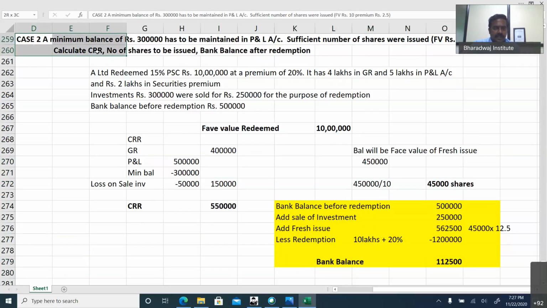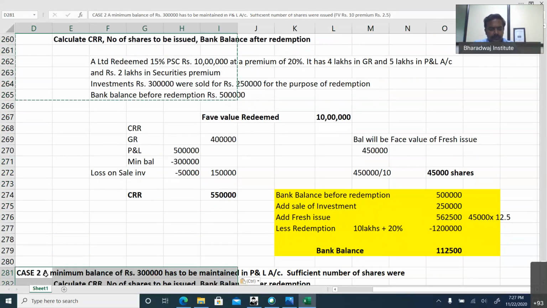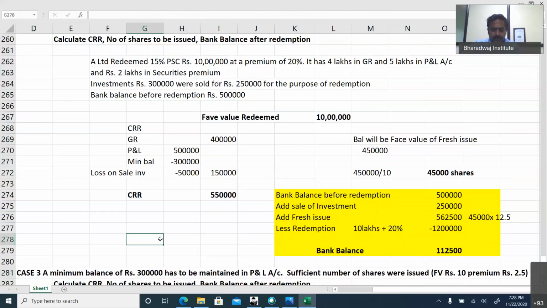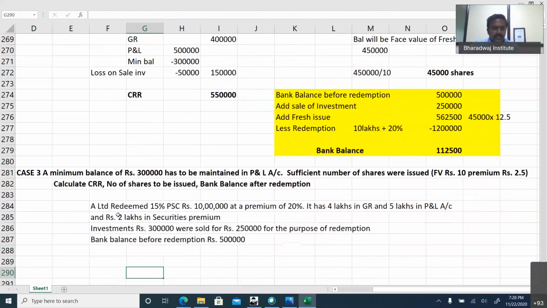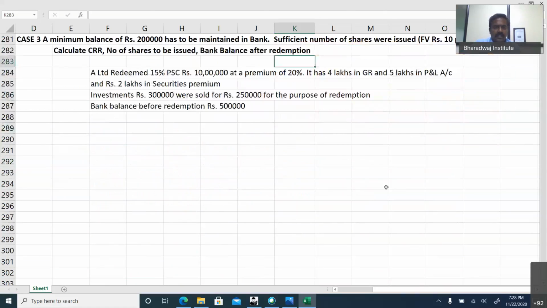We are going for case 3. If you have not copied, also no issues because I'm going to share this working. Case 3. Same thing, a minimum balance of 3 lakhs. Probably let me change the amount, that's better. Minimum balance of 2 lakhs has to be maintained in bank. Sufficient number of equity shares are issued. Everything is the same. Only thing is that minimum balance of 2 lakhs has to be maintained in bank.